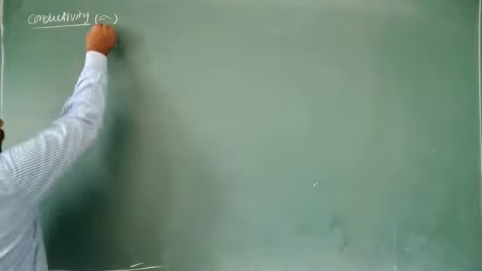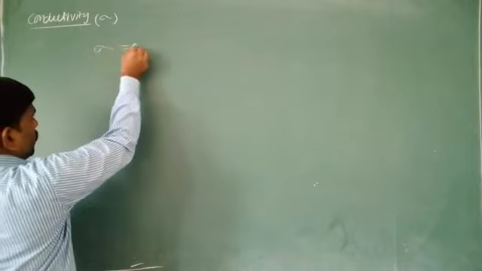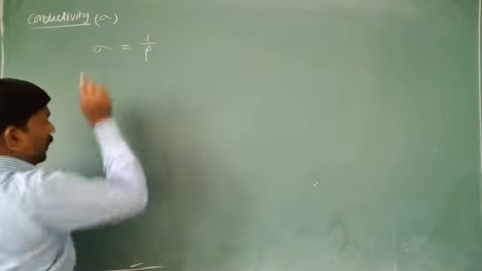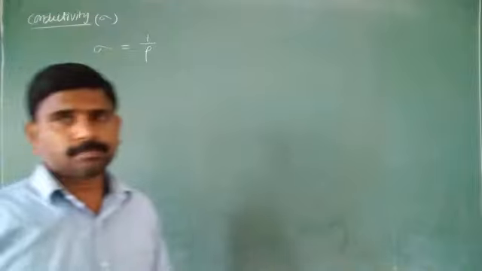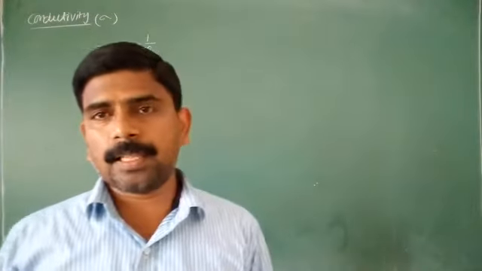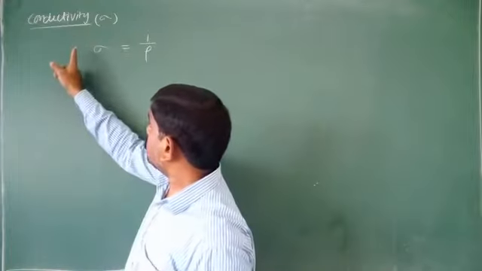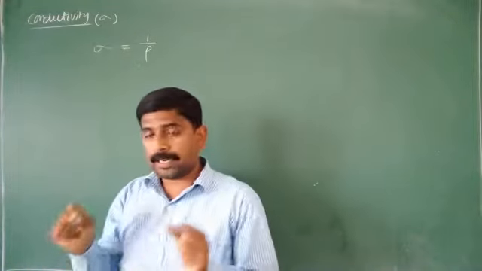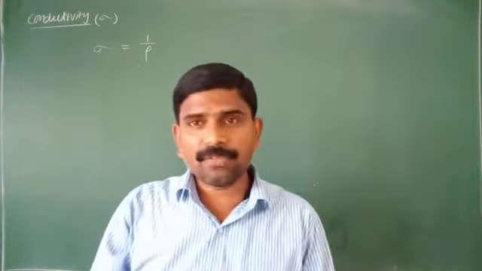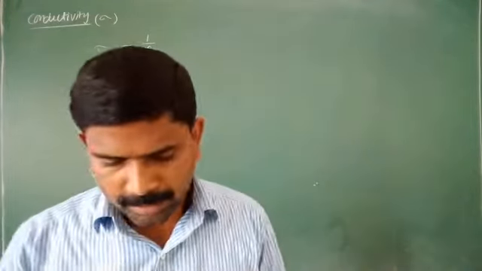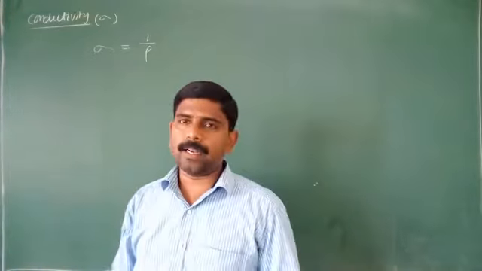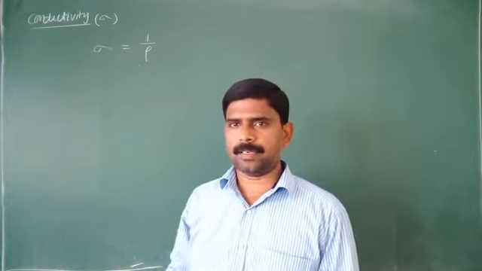Actually, here this is defined as nothing but the reciprocal of the resistivity. Conductivity is nothing but the reciprocal of the resistivity, the measure of the ability of the material to conduct the electric current.